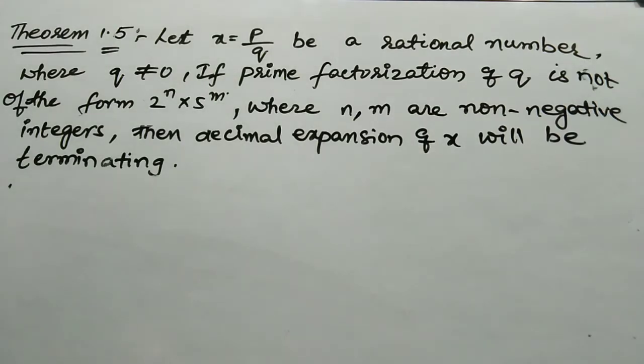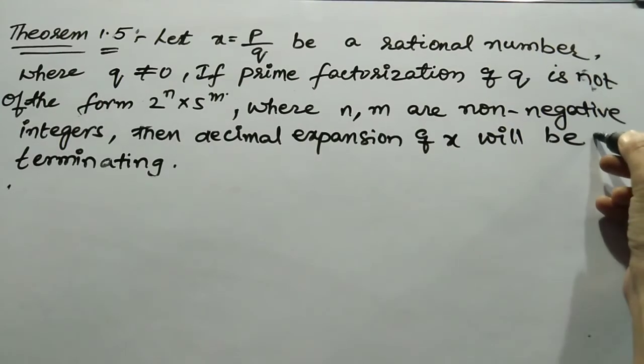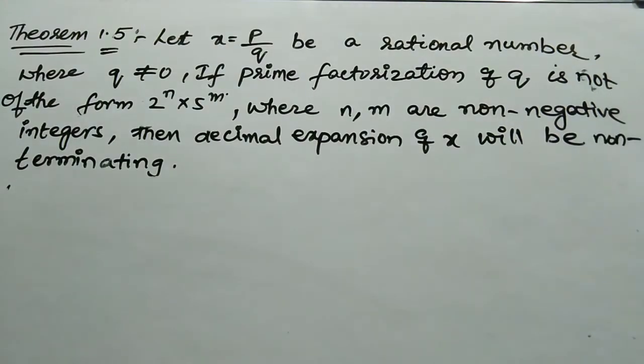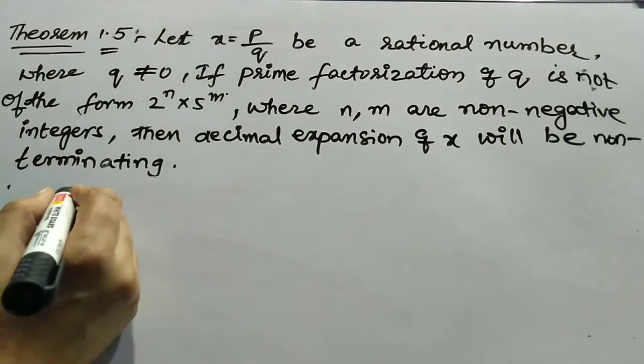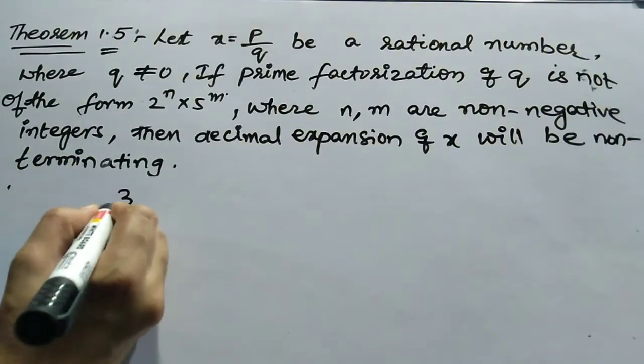Okay, we have discussed what are terminating and non-terminating numbers. We have discussed the theorem which tells us how to find out a terminating number. Today we are discussing how to find non-terminating numbers. What conditions must it satisfy to identify whether a number is a non-terminating one? Let's go to theorem 1.5. Let x equal to p by q be a rational number. Just take an example.